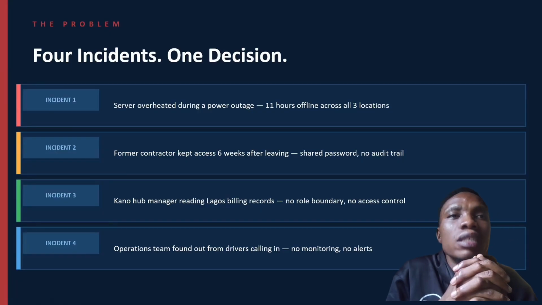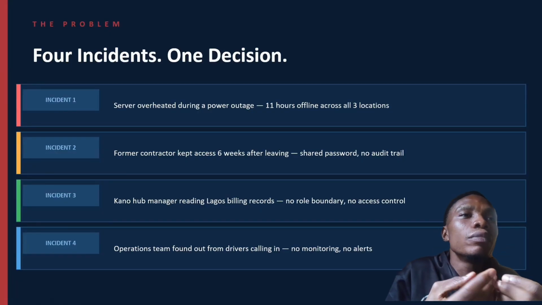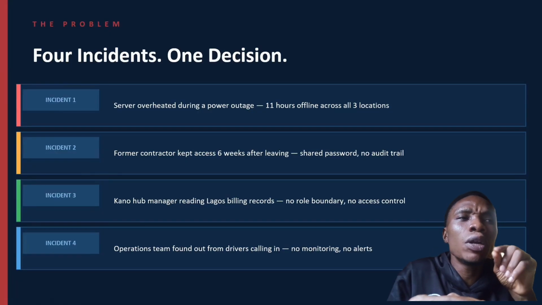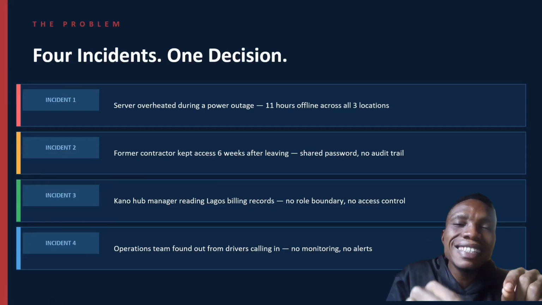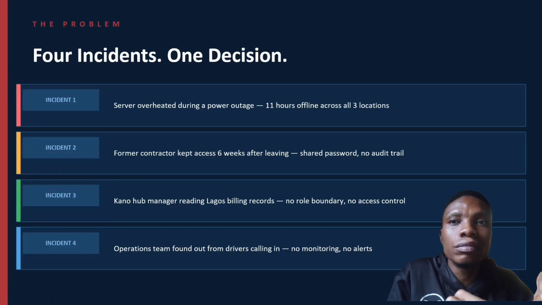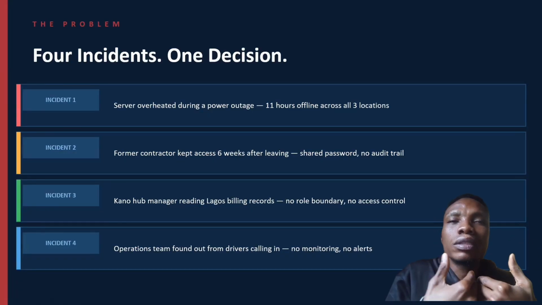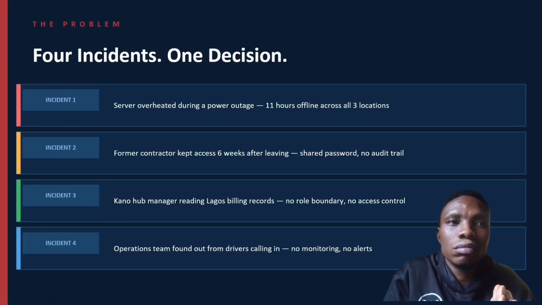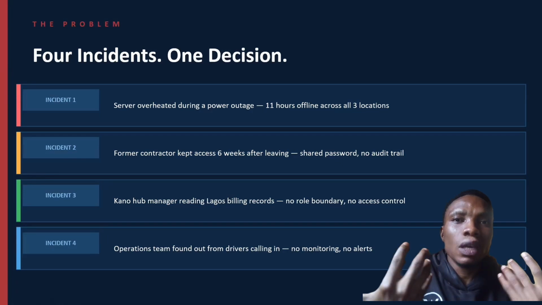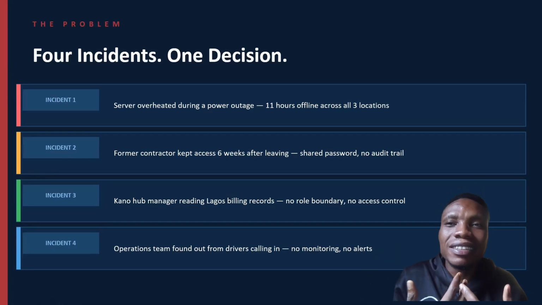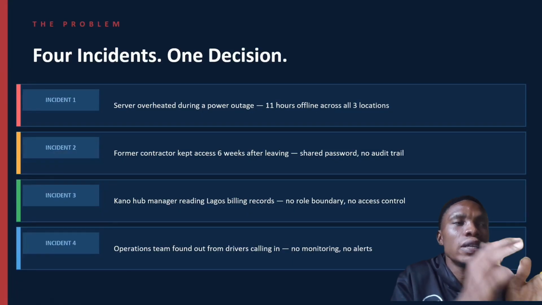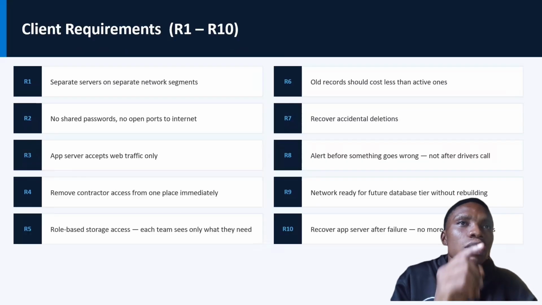Now we have another incident. The operations team found out from drivers calling in. No monitoring, no alert. A system that was online was shut down without the team knowing. It's not good when a driver has to call you to say you're having downtime in your system. You should have an alert, so we should implement that in the system also. Okay, now let's proceed again.